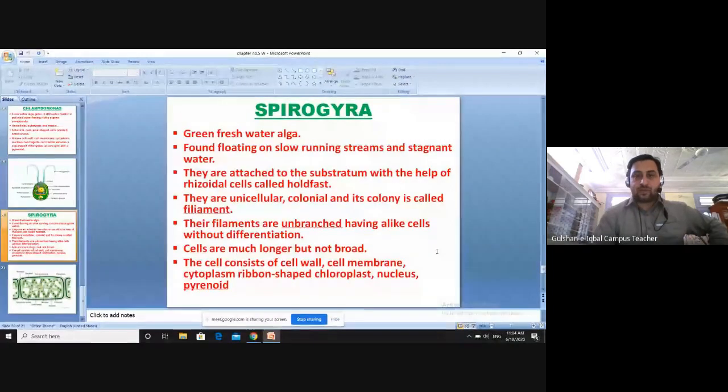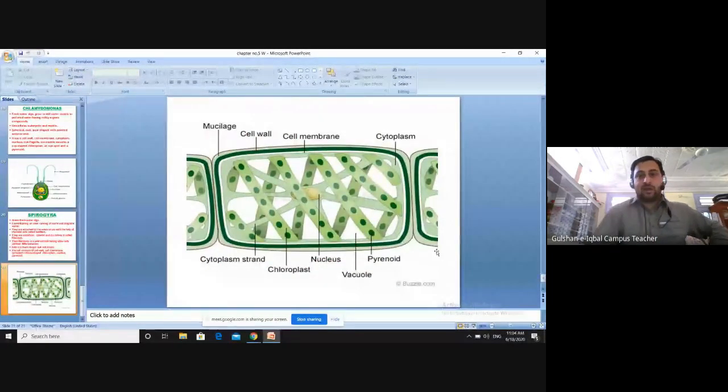Let's see the diagram. Now you can see there are multiple cells, but we have taken a single cell out of it. Now in front of you there is a single cell, while there will be larger colonies present. In the larger colonies, we have taken a single structure out of it. You can see there is a cell wall present, a mucilage extra layer is present, the cell membrane is present. You can see that the nucleus is suspended in the cytoplasm. It is suspended by the help of cytoplasmic strands. So its cytoplasm is different from the cytoplasm of Chlamydomonas.